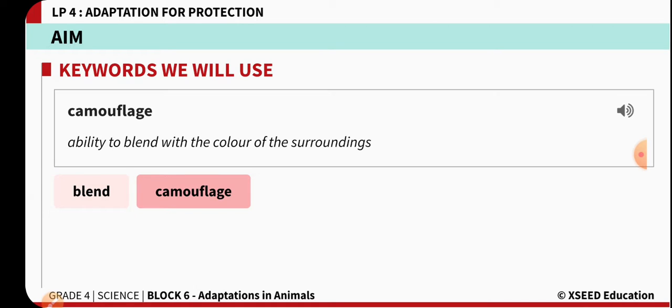Now the second keyword is camouflage. So camouflage means it is an ability to blend and to mix with the surroundings color. CAMOUFLAGE, camouflage. Camouflage means the ability to blend or mix with the surroundings. Camouflage. Ability to blend with the color of the surroundings.